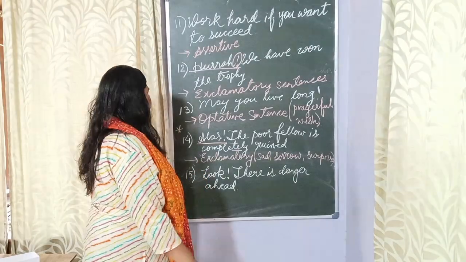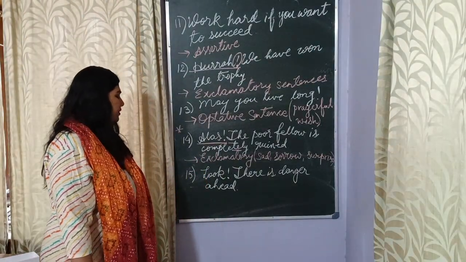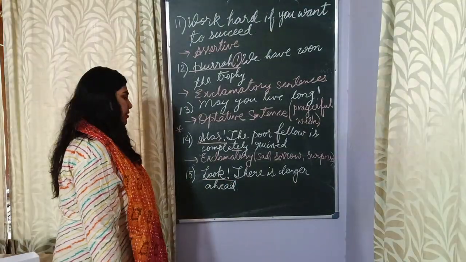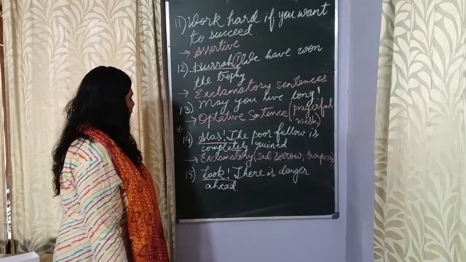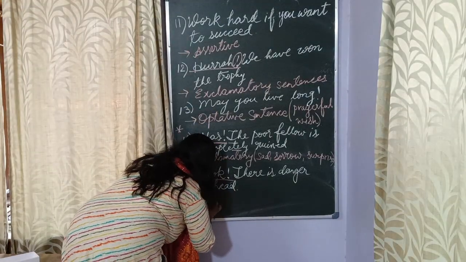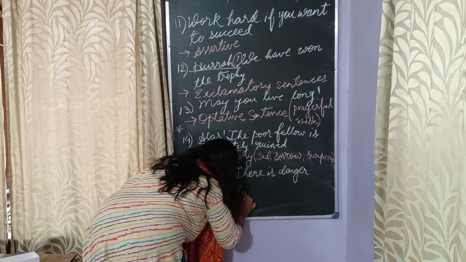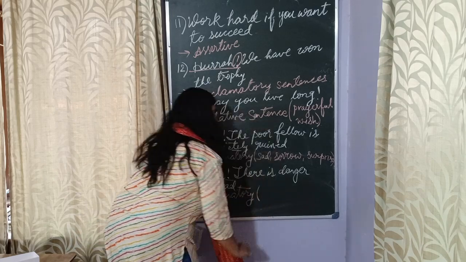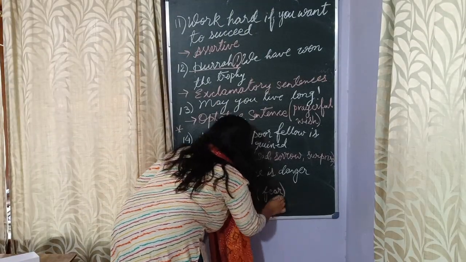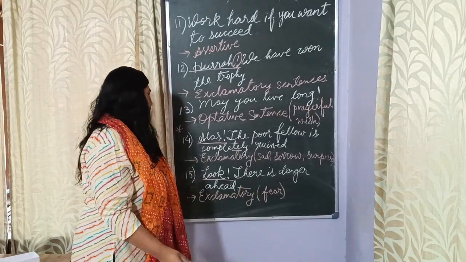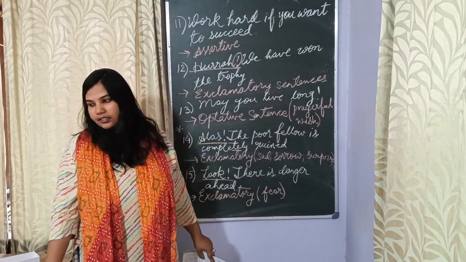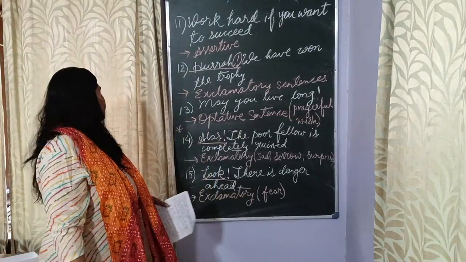Things like that. Okay. Last one, can you identify the word of interjection? Of course, look. And that makes it an exclamatory sentence, right? And what kind of a feeling is being conveyed, can you guess? Exactly, the feeling of fear. Profound fear or very deep fear. An exclamatory sentence which conveys a feeling of fear. Very good. Now let us come to question number 16.